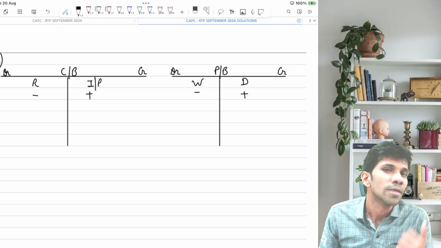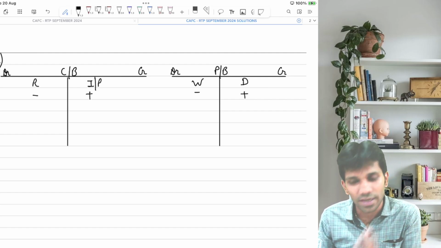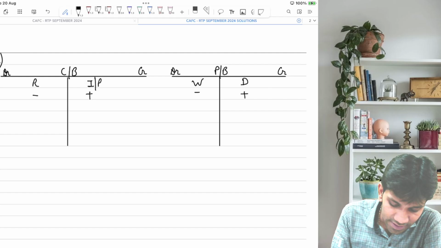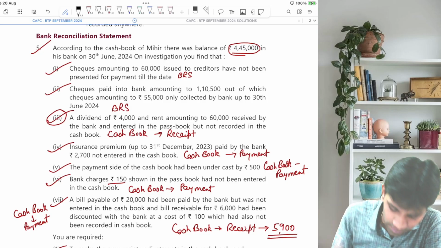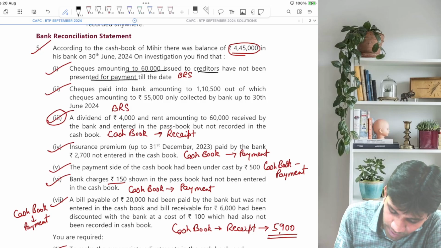I give one more example. Balance as per passbook. Passbook's normal balance is credit. So go on the passbook credit side, put a minus sign and then the opposite signs. And now whatever transactions are left, we have to post in the working note, which is pertaining to BRS. Now first transaction, checks amounting to 60,000 issued to creditors, not presented for payment.